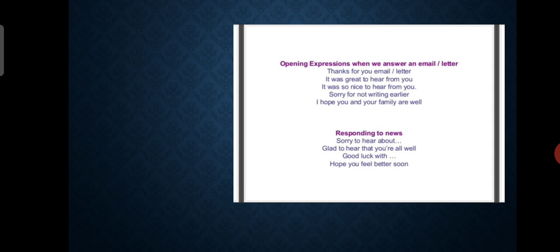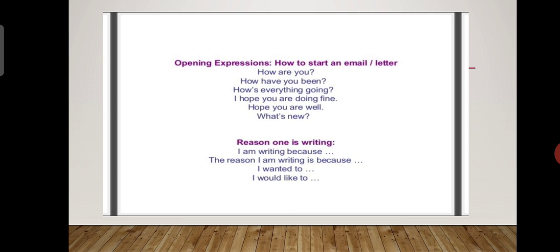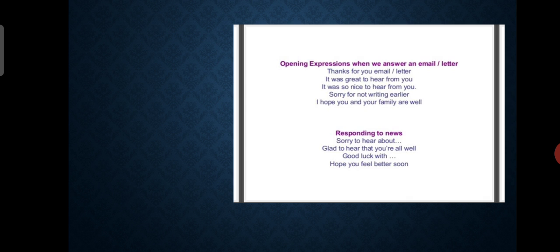Opening expressions when we answer the letter. So children, the earlier slide shows the reason and here is responding to news. So pay attention to the examples I am giving you. Thanks for your email or letter. It was great to hear from you. It was so nice to hear from you. Sorry for not writing earlier. I hope you and your family are well. Okay, and how to respond to the news? Sorry to hear about. Glad to hear that you are all well. Good luck with. Hope you feel better soon.